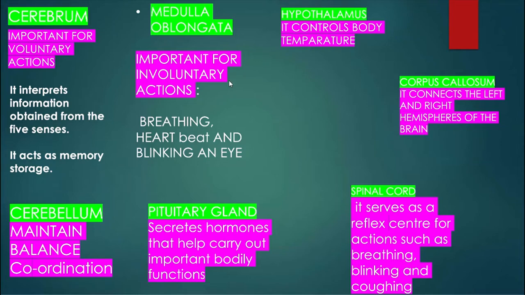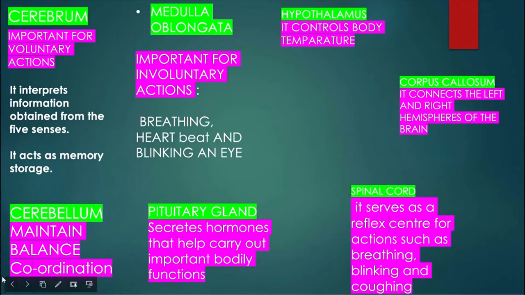Medulla oblongata is important for involuntary actions, such as breathing, heartbeat, and blinking an eye. Hypothalamus controls body temperature. Corpus callosum connects the left and the right hemispheres of the brain. Cerebellum maintains balance, and it's also important for coordination.